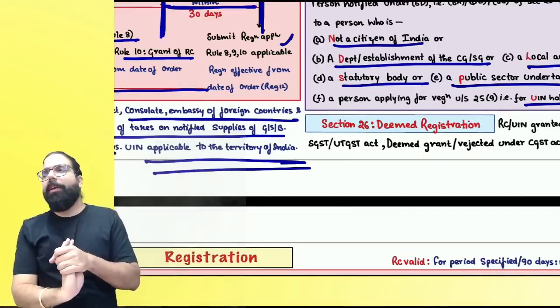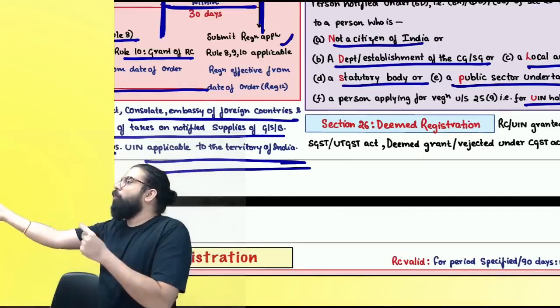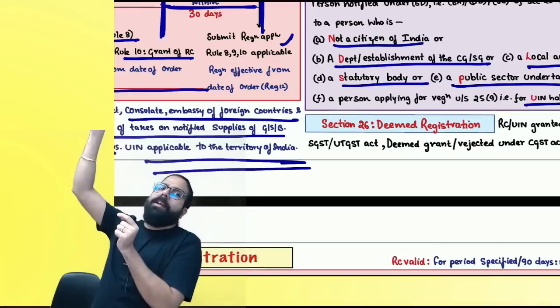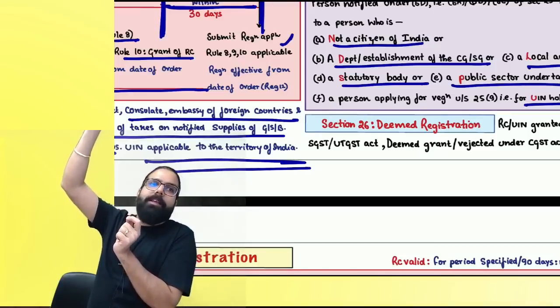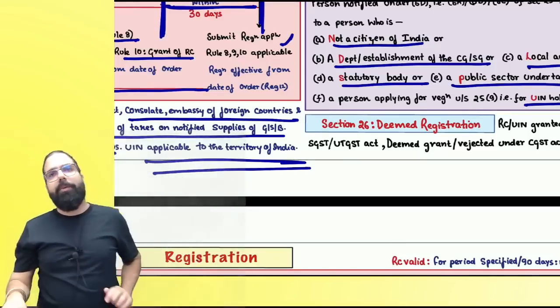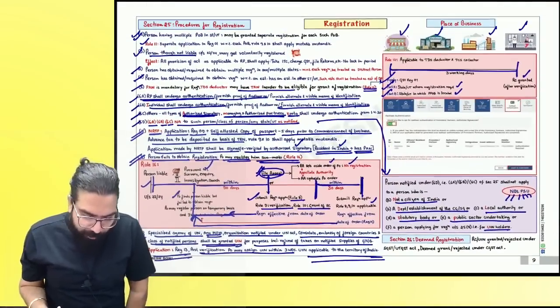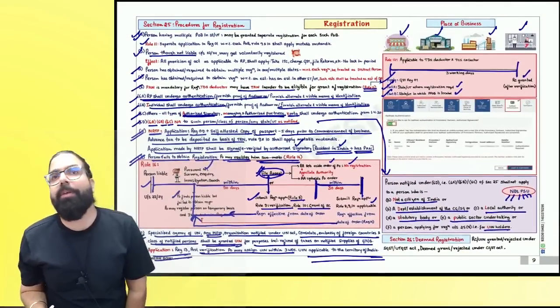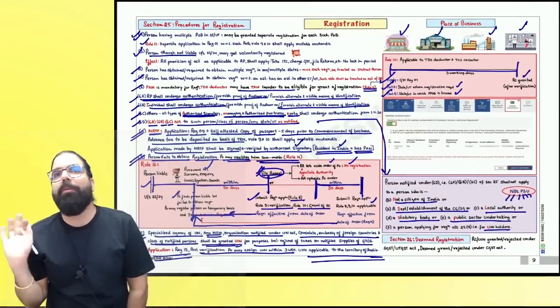Are we clear, everyone? Can we go ahead? See, when I buy from you, I'll give you my UIN number. You will pay the tax under my UIN number, correct? Saying this person has paid, and the government will give me the refund. Are we clear till here, everyone? Section 25(1) to Section 25(9) done. The remaining 10, 11, 12 are not important.